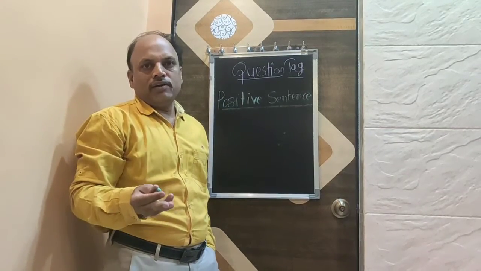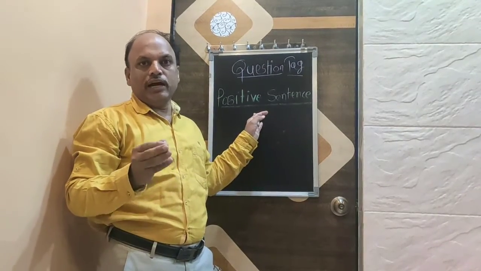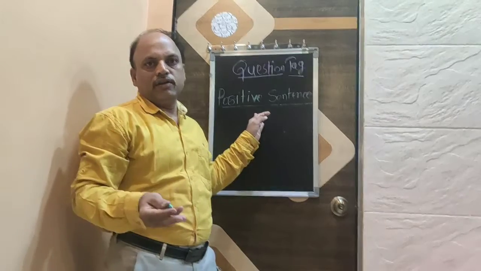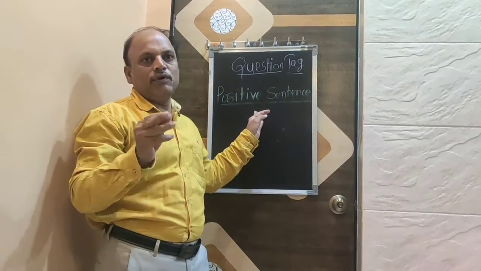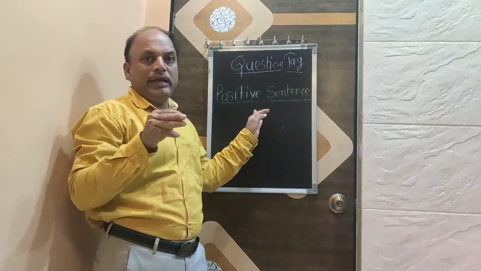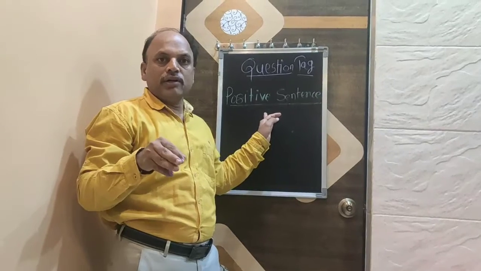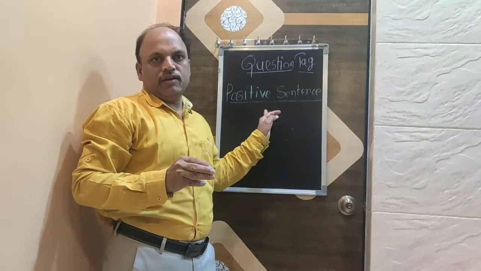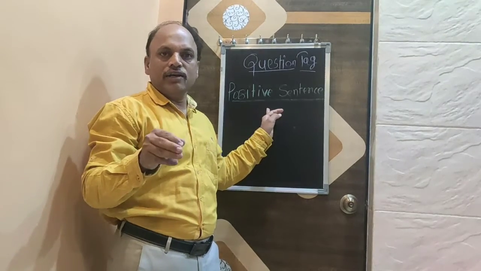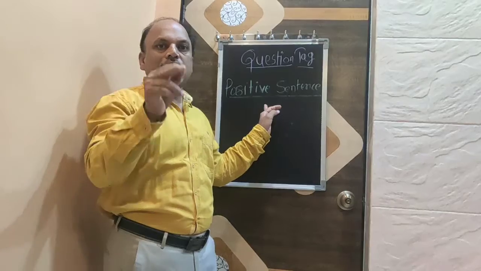Why? Because since the statement is positive, we are proud of her, we have put the question tag aren't we. Here we will notice one thing, that when the statement is positive, we will put question tag always in a negative way. We are proud of her, so are not we, that is aren't we.